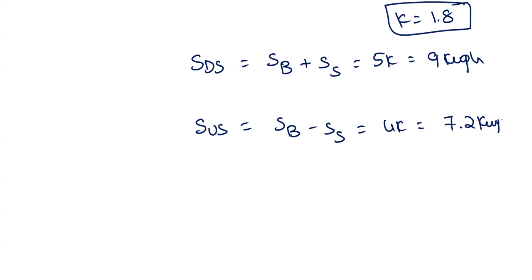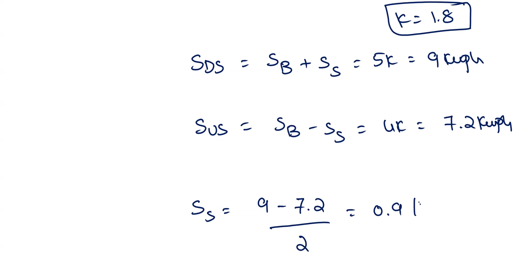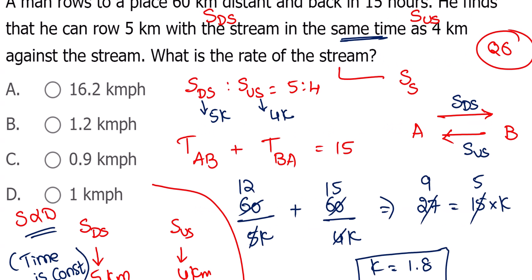Now if you want SS, subtract those two and divide by 2, which is 0.9. So option C is correct.